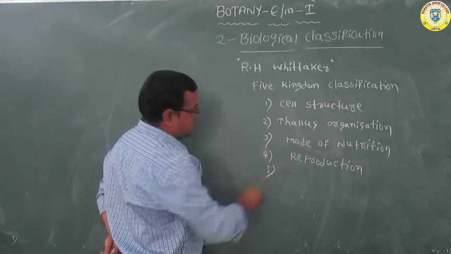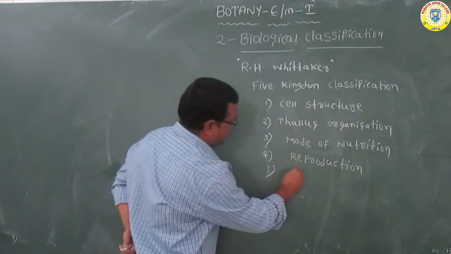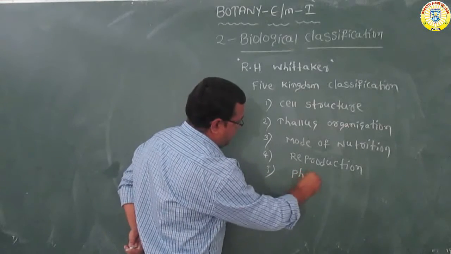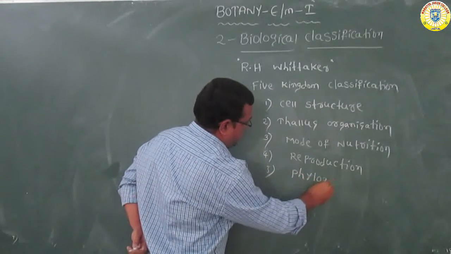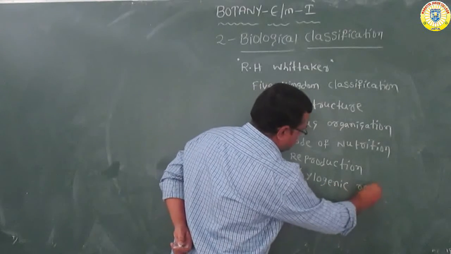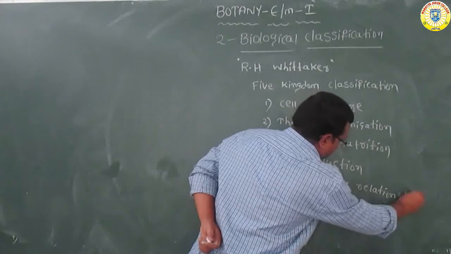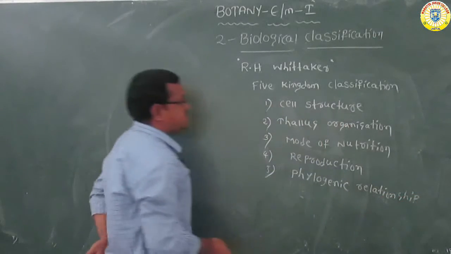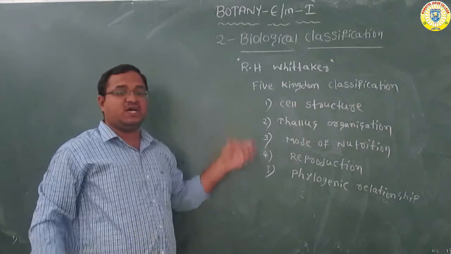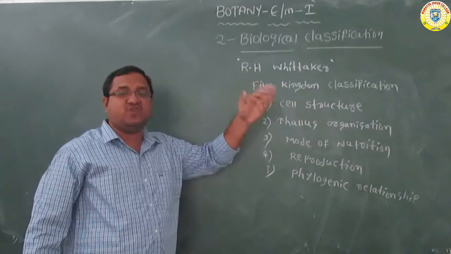The last one is phylogenetic relationships. So based on these criteria, he classified all living organisms into 5 kingdoms.